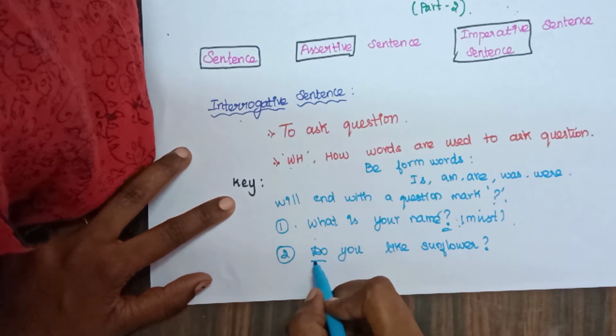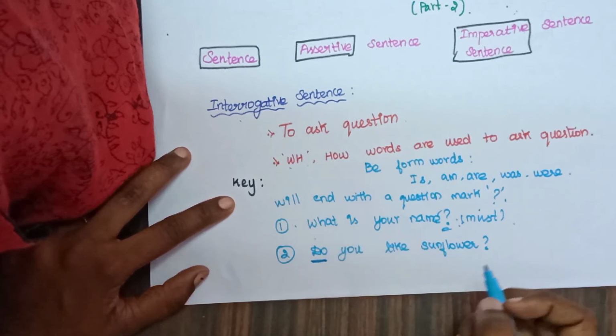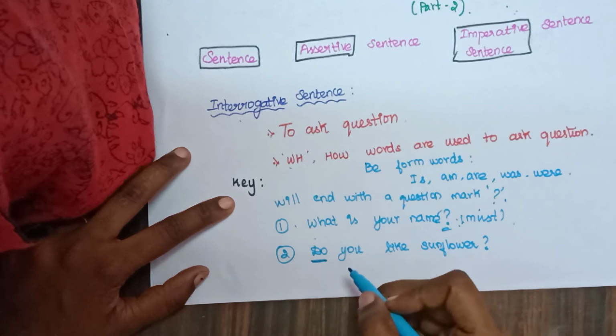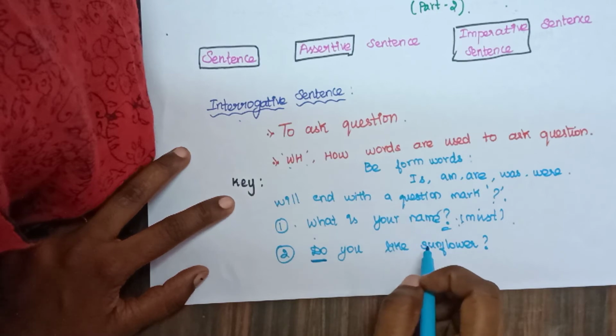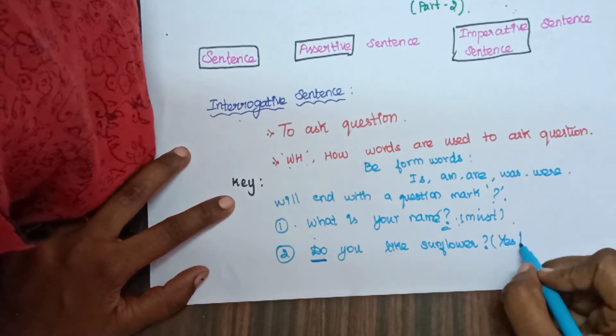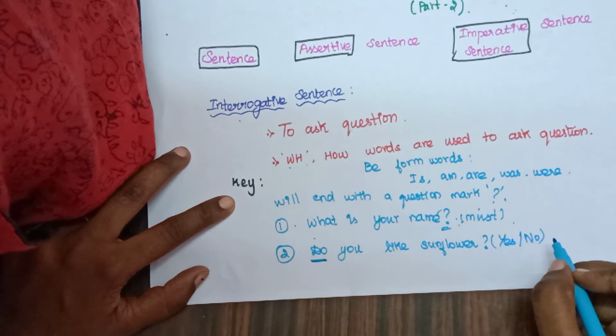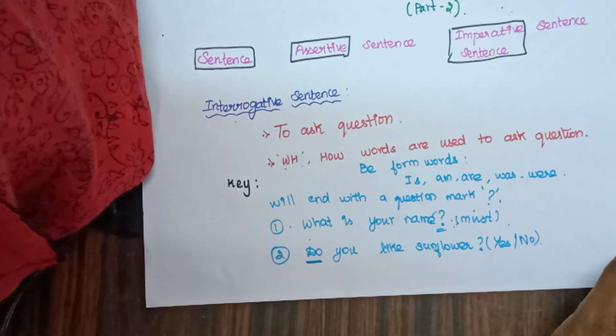No. Do, it starts with do. So it is a yes or no question. If somebody asks you, do you like sunflower, what you will say? You will say only yes or no. So this type of questions are called as yes or no question and it is an interrogative sentence. Shall we move to the next sentence?